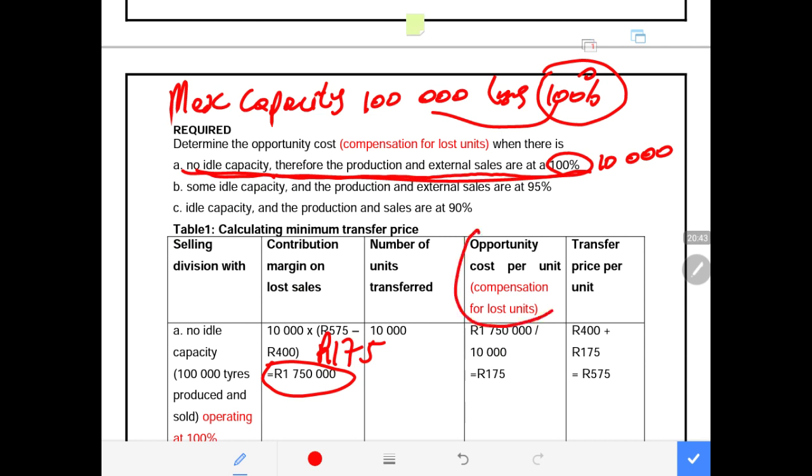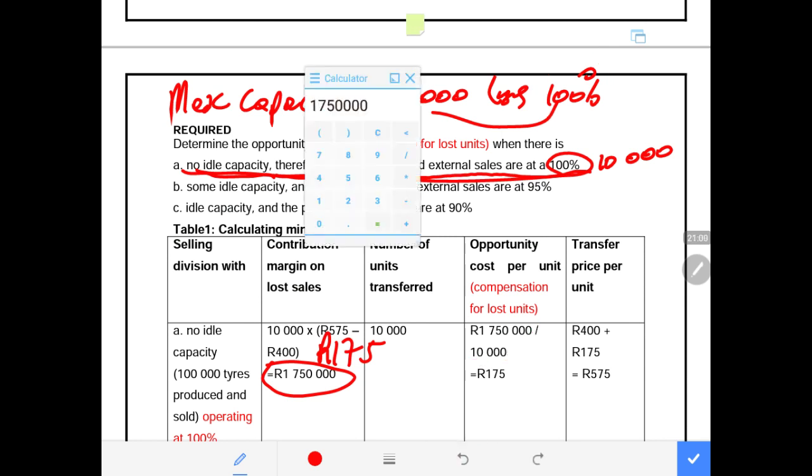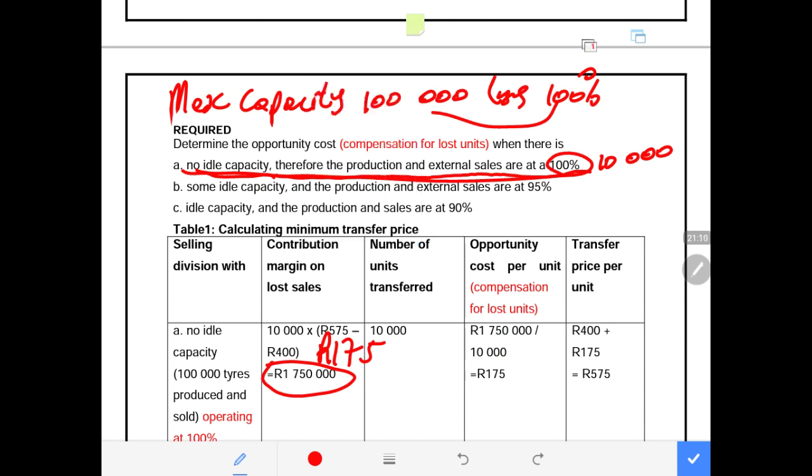Opportunity cost per unit, or compensation for lost units, is your contribution on lost units divided by the units that are transferred, which is 10,000. So we say 175,000 divided by 10,000. That gives us 175.